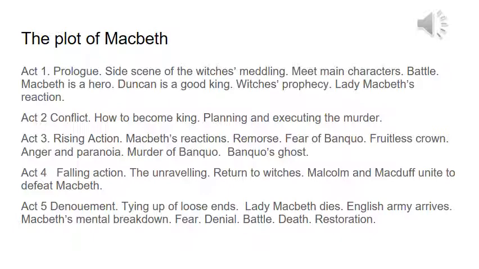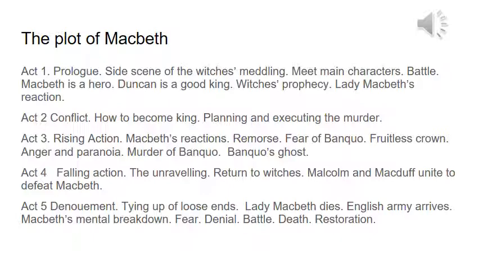To make matters worse, the English army are arriving. Macbeth feels as if he's hemmed in, he's pressurised, he's trying to gather information, but he doesn't trust anybody, which is a complete contrast to King Duncan, who gathered intelligence in Act 1, Scene 2. Macbeth has a complete mental breakdown, he's full of fear and denial, but ultimately he's still determined to protect his throne. So for that part, we can admire him. He goes to battle knowing the dangers that he faces, and one of those dangers is Macduff. And that was one of the witch's prophecies.